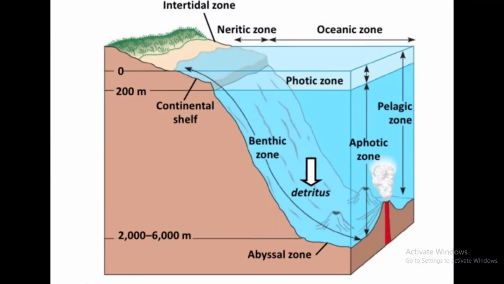This is the diagram which shows the penetrance of light in the seawater, that is the photic zone. The dark zone is called aphotic zone and at the base is the benthic zone.